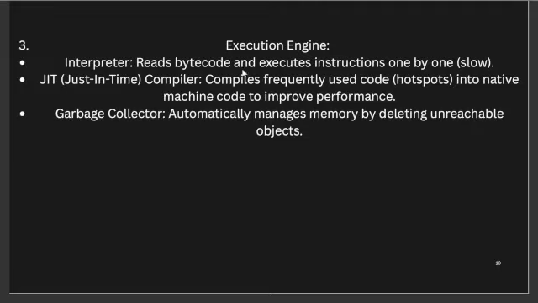And JIT is basically the just-in-time compiler, which compiles frequently used code, which is hotspots, into native machine code to improve performance. Garbage collector basically manages memory automatically by deleting unreachable objects.